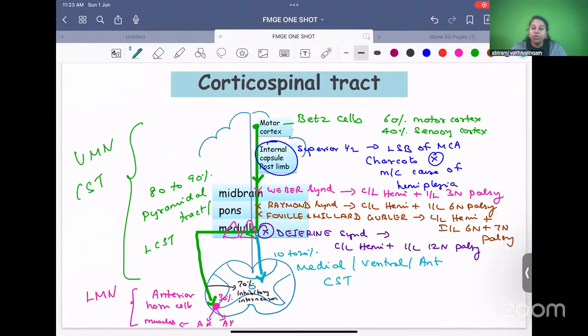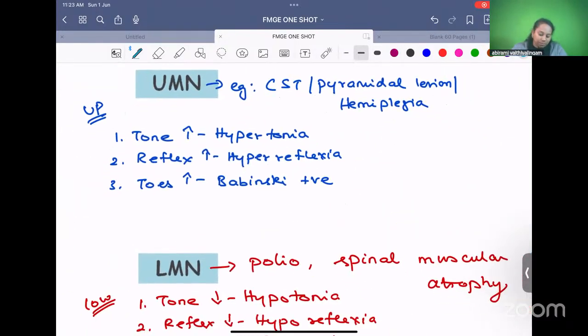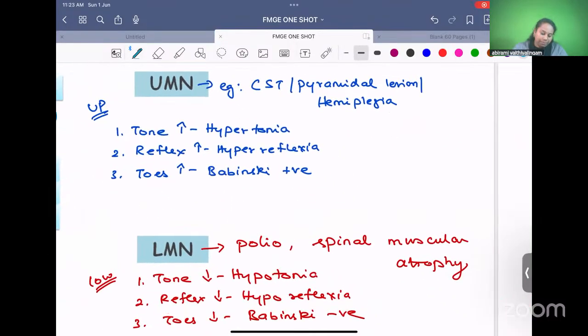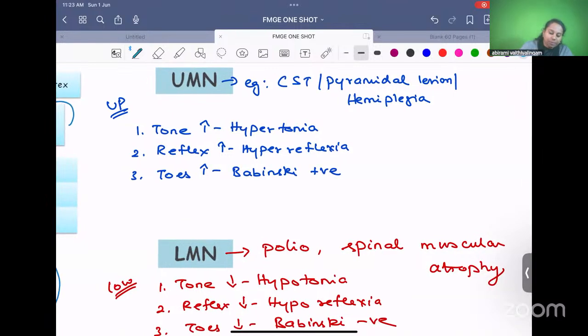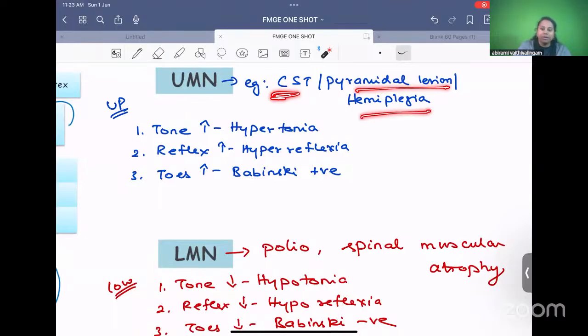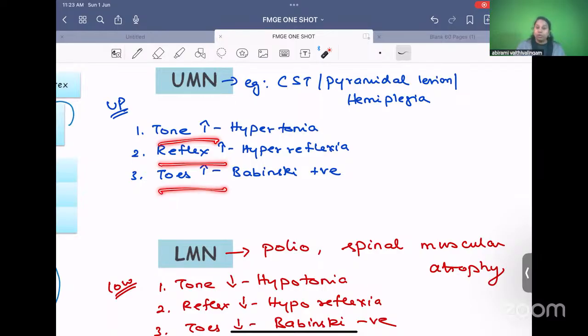A word about UMN and LMN lesions. We already know upper motor neuron means corticospinal tracts. So any corticospinal tract lesion or pyramidal tract lesion or hemiplegia is an example of UMN. What is the clinical feature in an upper motor neuron lesion? Three things will be up. Tone is up, that's called hypertonia. Reflexes are up, that's called hyperreflexia. And toes go up, Babinski sign positive.